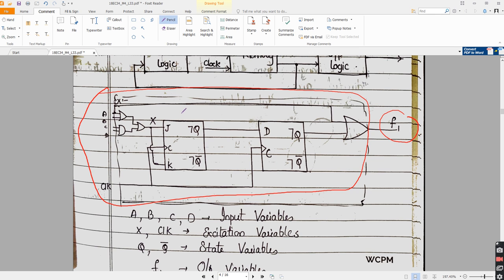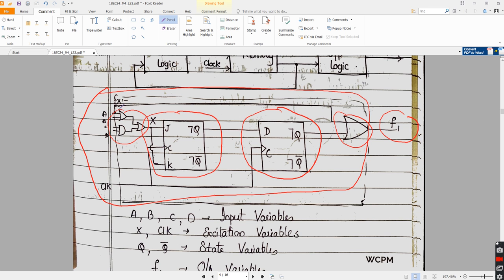This circuit is a sequential circuit because it has a memory element. It has one JK flip-flop and a D flip-flop, which are memory elements, correct? Along with some combinational circuits, that is AND, OR, and even an OR gate here. Such a circuit is a combination of both combinational and sequential circuits. Hence it is called a sequential circuit.